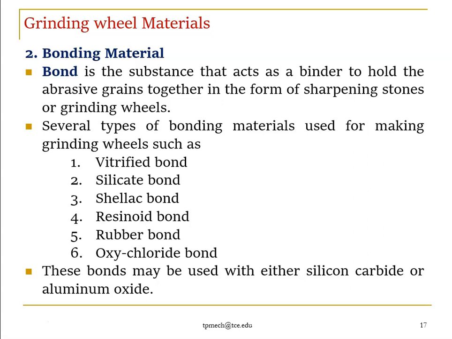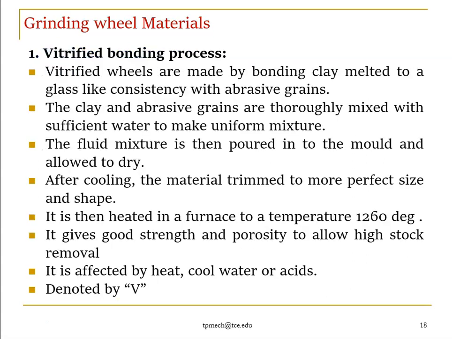So these bonds may be used with abrasive particles like silicon carbide or aluminum oxide. These are the main 6 categories of bonds. We will see them one by one. The first one is the vitrified bonding process.